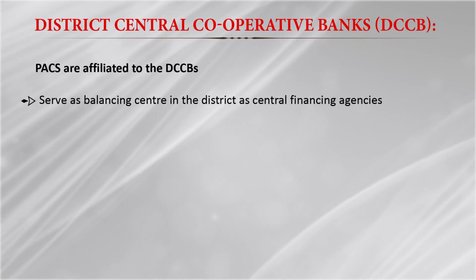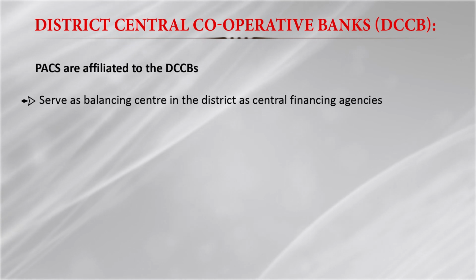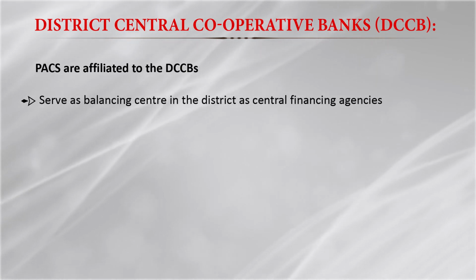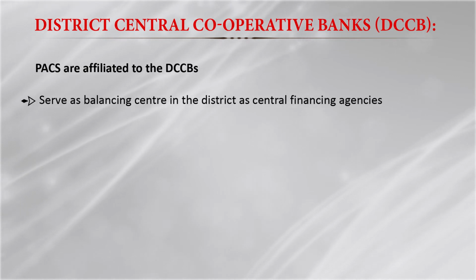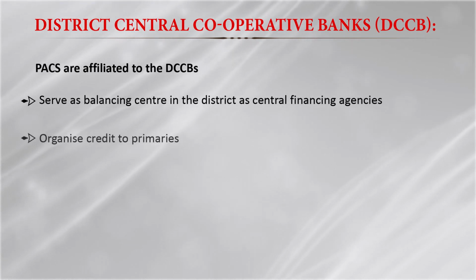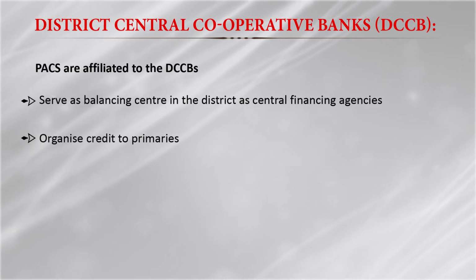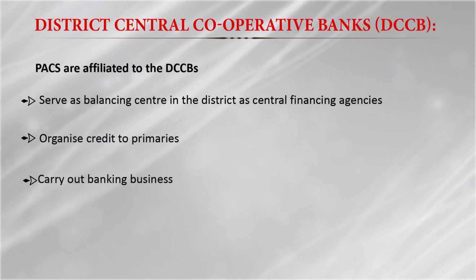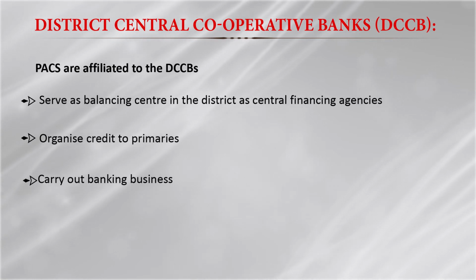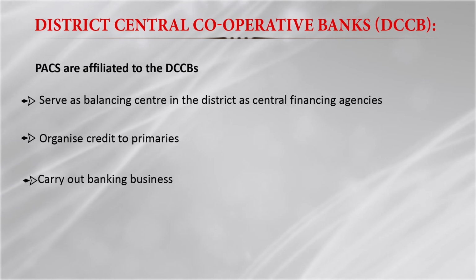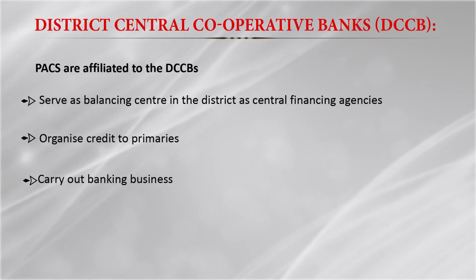So they provide loans to the primary agriculture societies. They refinance the primary agriculture credit cooperative societies so that PACS can provide loans to their members. So they organize the credit for the primary societies. They also undertake all types of banking business, like the collection of deposits and providing loans to members. So there are both types of members there.